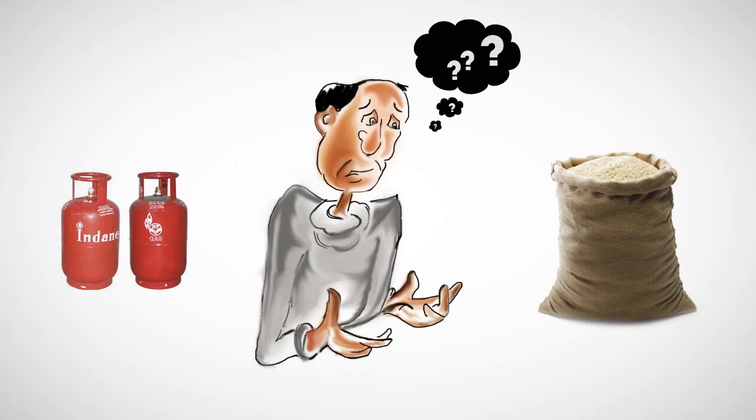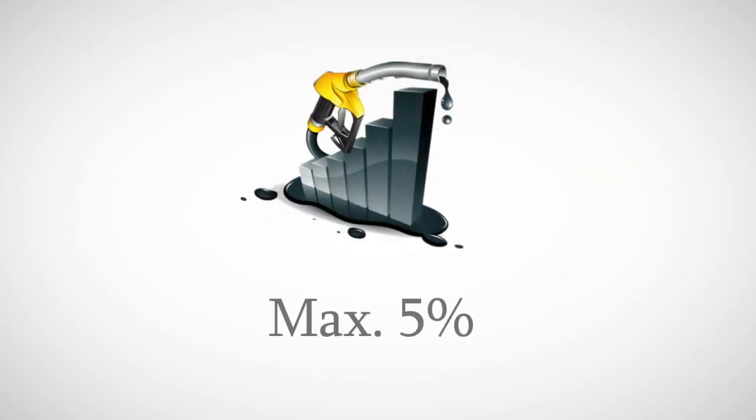Fifth question is, inflation, that is general price rise, due to increase in petrol diesel prices leading to increase in transportation cost? Answer is, the share of petrol cost and transportation cost is only 2 to 5% in the cost of an item. For example, cost of rice was rupees 20 per kilo 5 years ago, of which share of transportation was less than rupees 1. To transport from village to city for a distance of 500 km, 100 liters diesel is needed, so the transportation cost for a truck carrying 20,000 kilos rice of cost 4 lakh rupees is only 3,000 rupees.